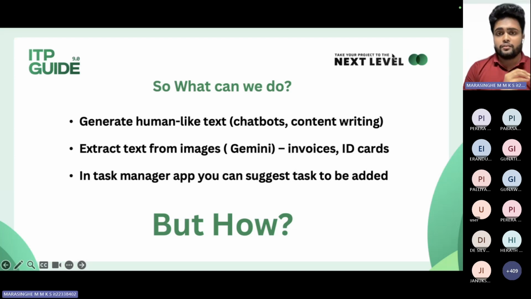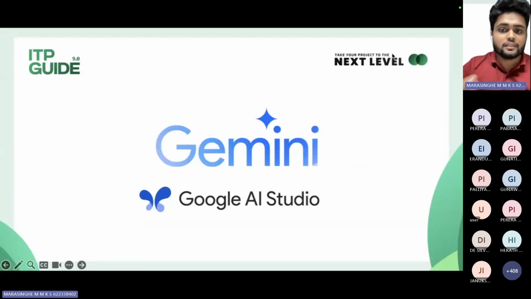I know I'm telling you that you can do this with AI, and most of you are now thinking how to add AI to our ITP project, and how to do it within the short time frame that SLIIT has given for the ITP project. I'll show you. I'm going to introduce Google's Gemini with Google AI Studio. I will walk you through it and show you how to add the Gemini API and make your application different from previous ones.